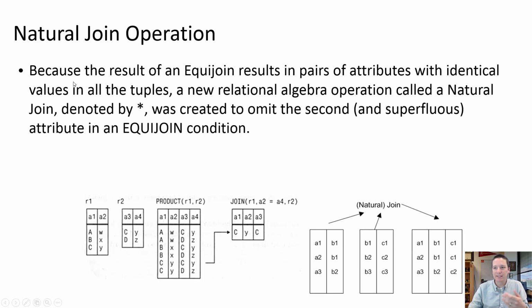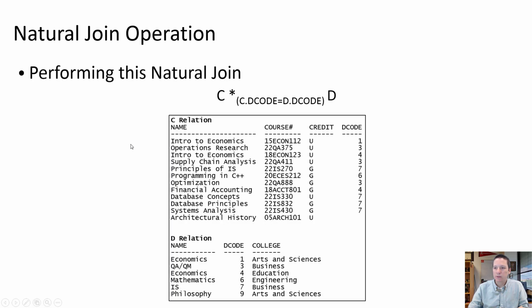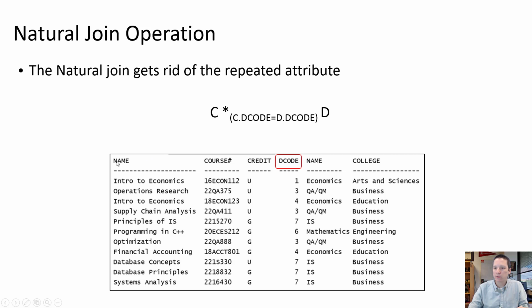So a natural join is exactly like an equijoin, except it's not going to return that repeated attribute that you are joining on. So the format for the natural join looks very similar to our equijoin, except we have an asterisk here instead of our join symbol, and we get a result that is exactly the same, except we're not duplicating the joining attribute in our natural join.